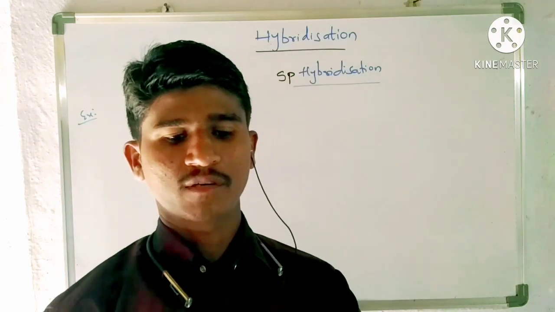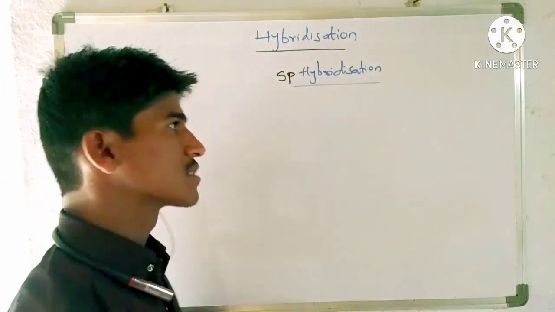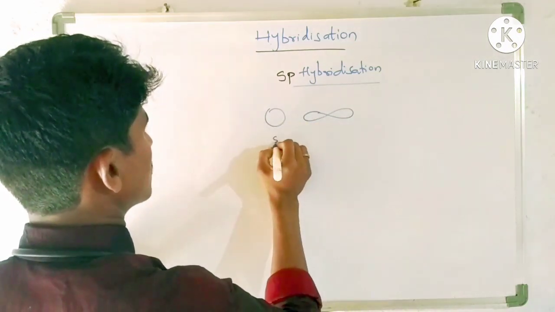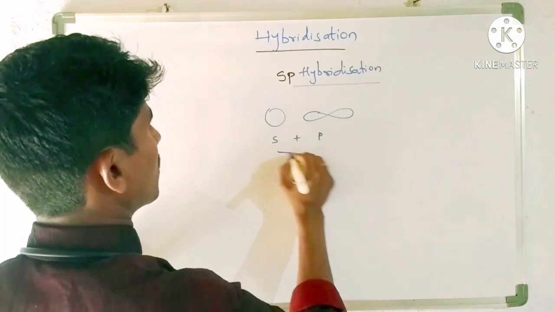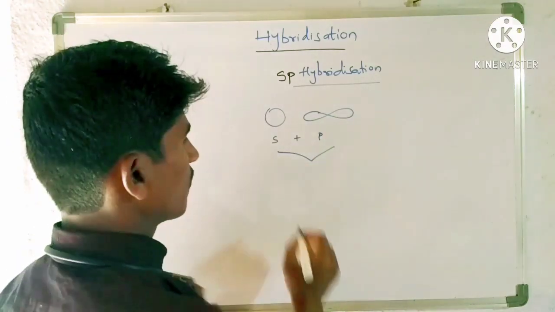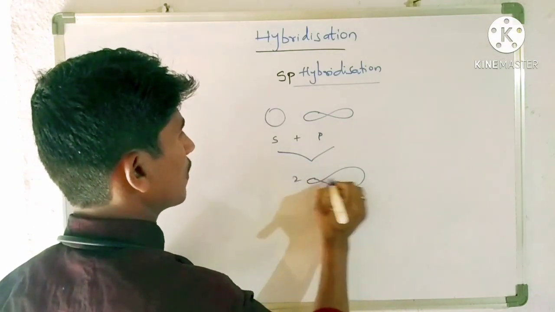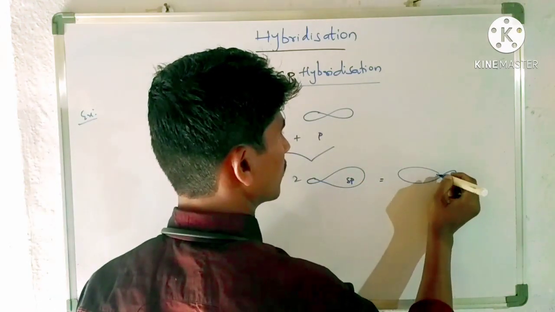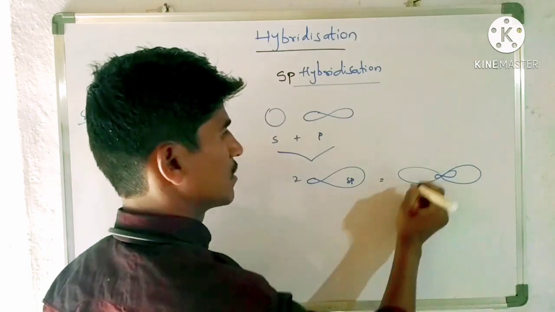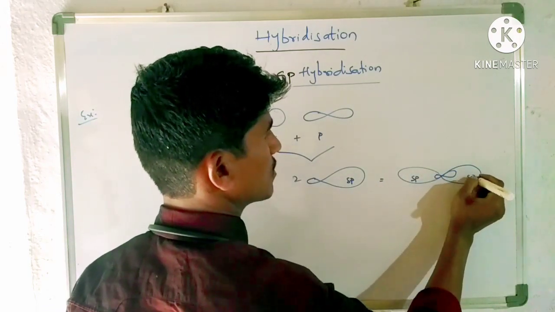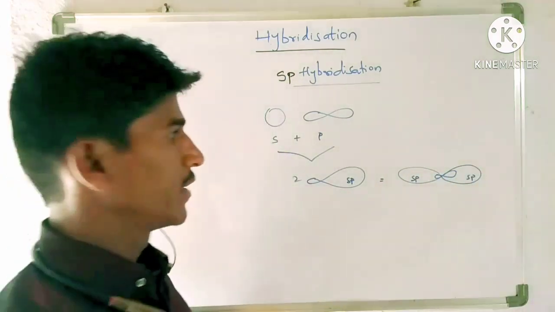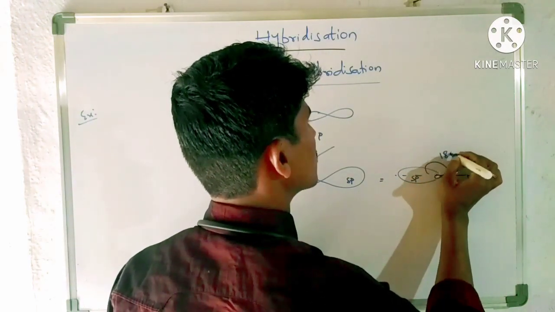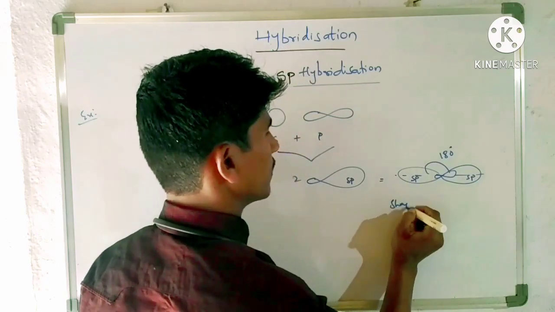So next hybridization is sp hybridization. In this sp hybridization, what happened? One s orbital is mixed with one p orbital. Now here two are mixed, so how many are formed? Two sp hybrid orbitals are formed. Now how are they arranged? They are arranged in a linear manner. This is one sp, this is another sp. So here the bond angle is 180 degrees and the shape is linear.